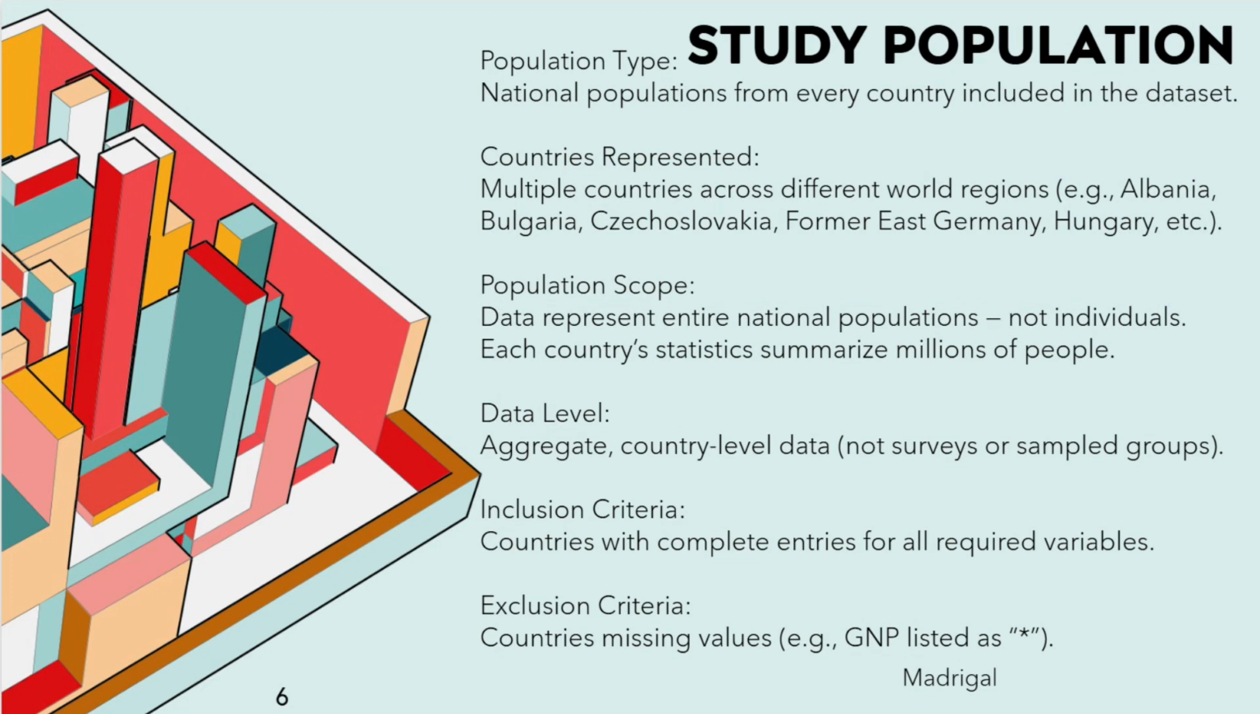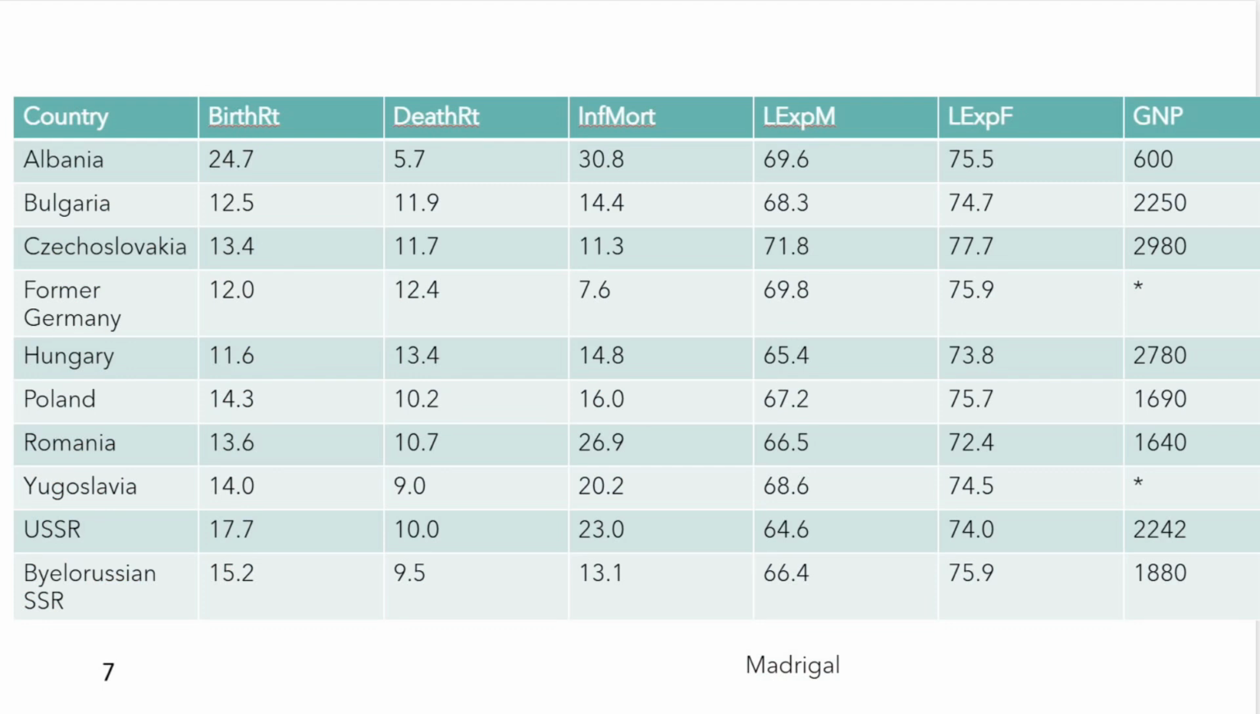Now for our study population, we included the national populations of all the countries in our dataset. We're not looking at the individual people. The dataset is summarized at the country level. Each country represents millions of people, and we included all countries that had complete data for the variables we analyzed. Countries with missing values, like missing GNP data, were excluded. Overall, the study population represents a wide range of regions and economic levels.